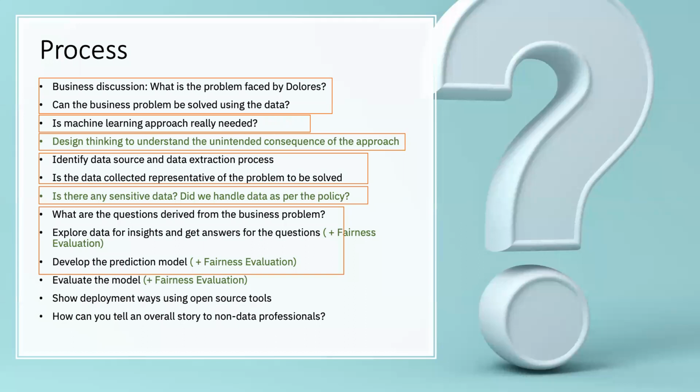As you can observe, in every step, I have added the fairness check, and it's there throughout the process. Finally, we will learn how to provide a REST API to the model and get it ready for deployment. And we will end with a good story of whatever we have learned when trying to solve our client's problem. So that's the next level of overview of the process.